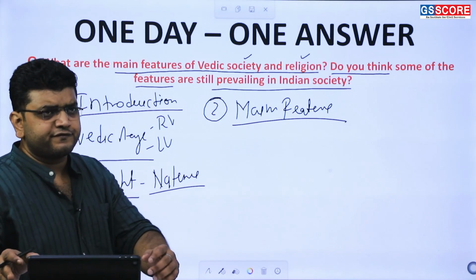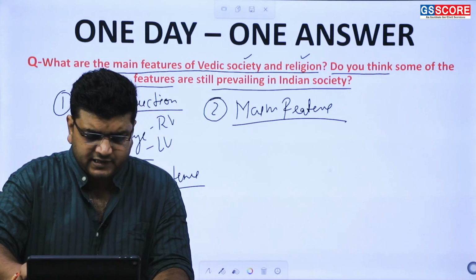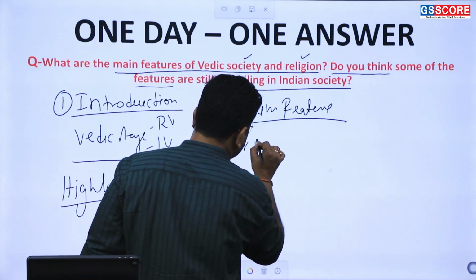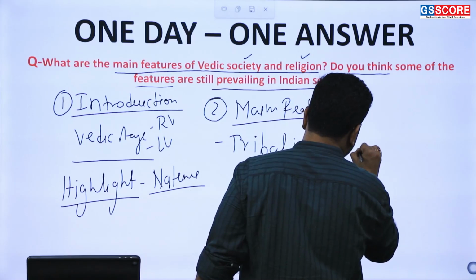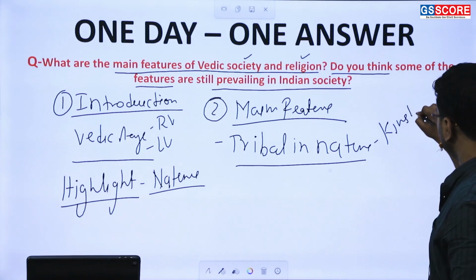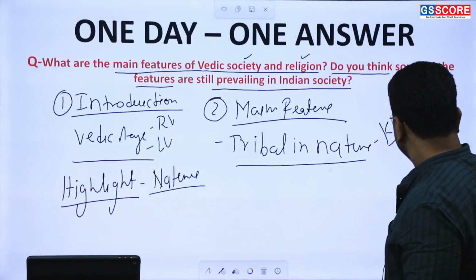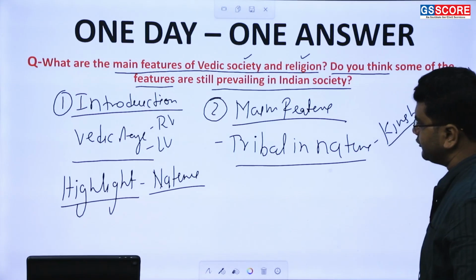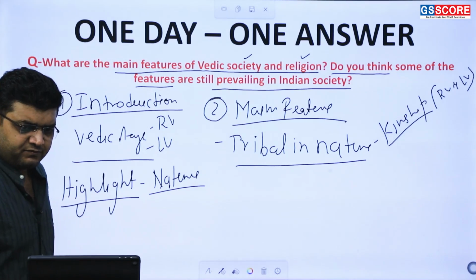So with regard to the features of society and religion, first and foremost you have to write the basic nature of society: that it was tribal in nature, based on kinship. With changes in the Rig Veda and later Veda highlighted in 10 to 15 words, the changes which have come. Tribal in nature.